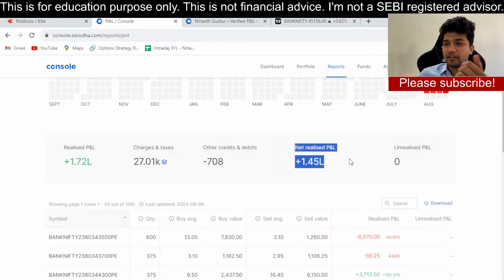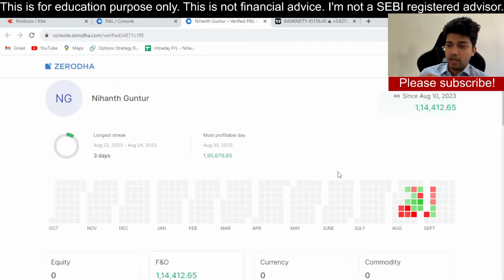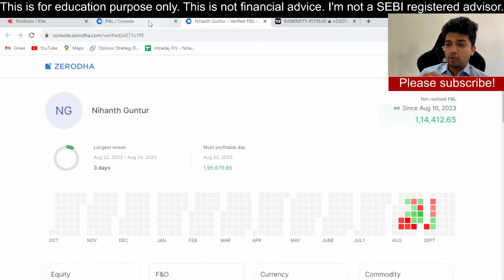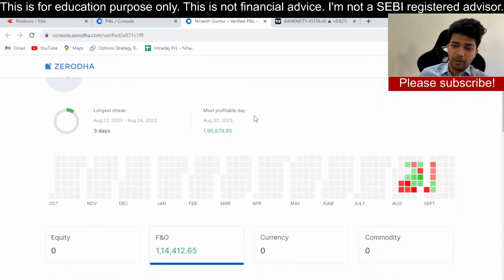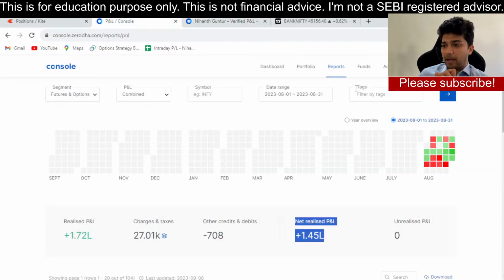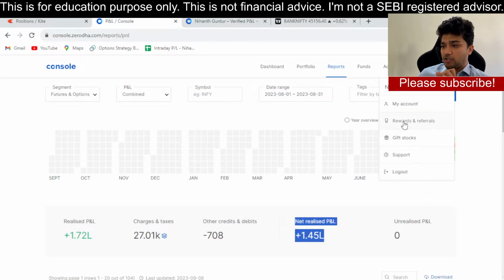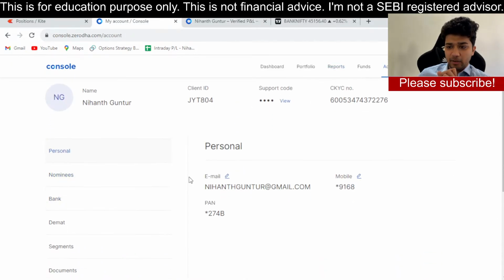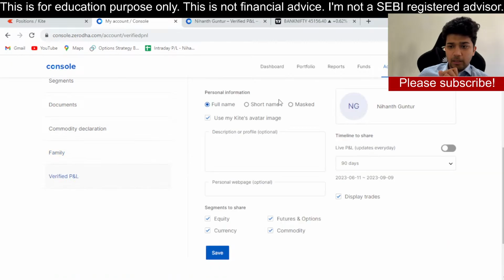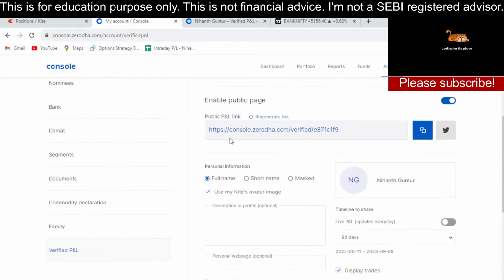Now, after the latest change with Zerodha, it's giving you the option to have 90 days, 30 days and so on for the PNL. So what I'm planning to do is put my 90-day PNL here. There you go, I'm just creating this in front of you. This is my link, guys.